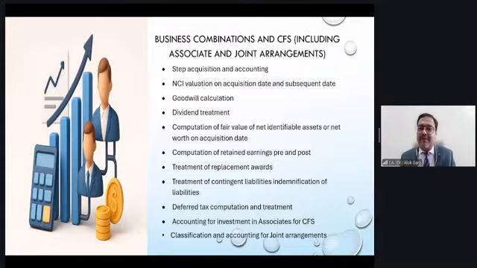What else is important? At times the acquirer ends up paying some amount for a pre-acquisition transaction, for example replacement awards. So the acquiree company's employees have got some share-based payment, and now the acquirer is giving replacement share-based payment. So two kinds of errors happen here. For example, the acquirer has paid 100 crore for replacing the awards of the acquiree company's employees.